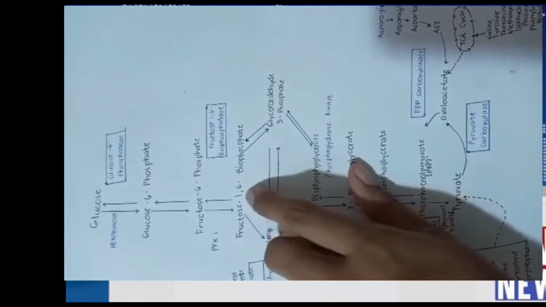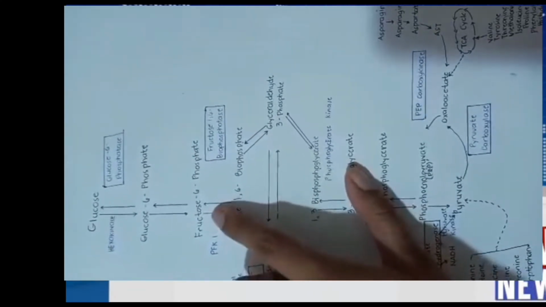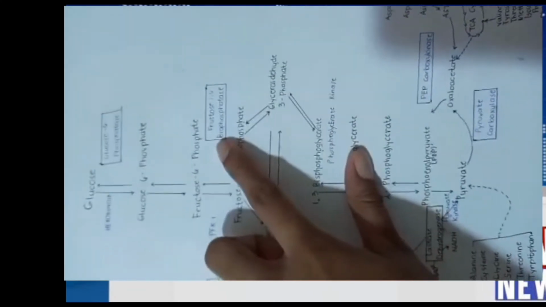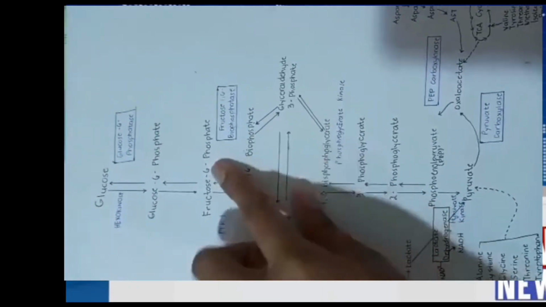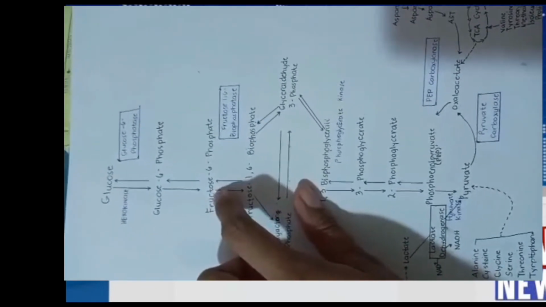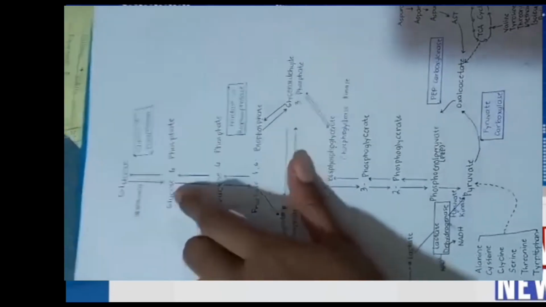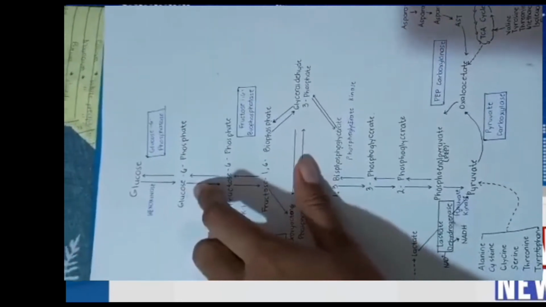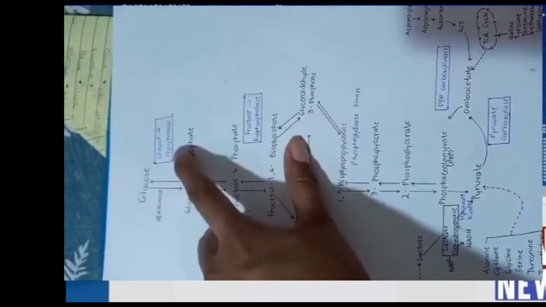Then, kani si bisphosphate na pod will be converted to fructose 6-phosphate by the enzyme fructose 1,6-bisphosphatase. Then, fructose 6-phosphate will be converted back to glucose 6-phosphate, and glucose 6-phosphate will be converted back again to glucose by the enzyme glucose 6-phosphatase.